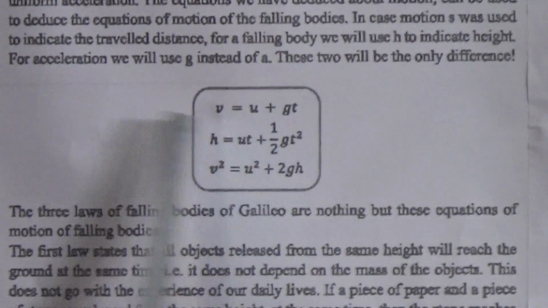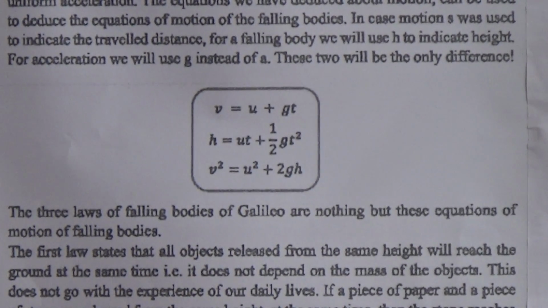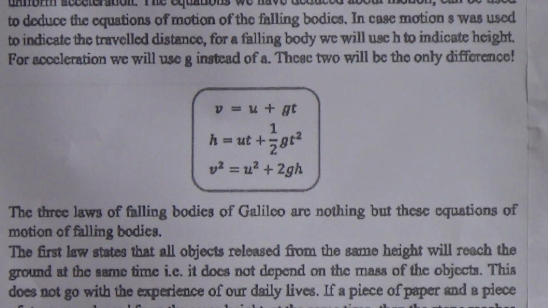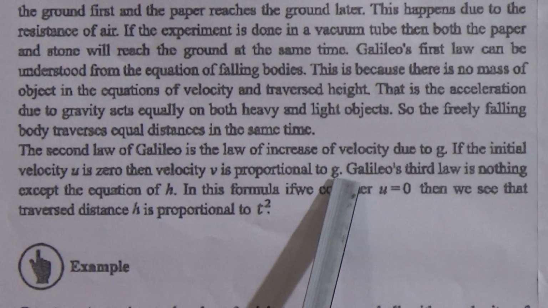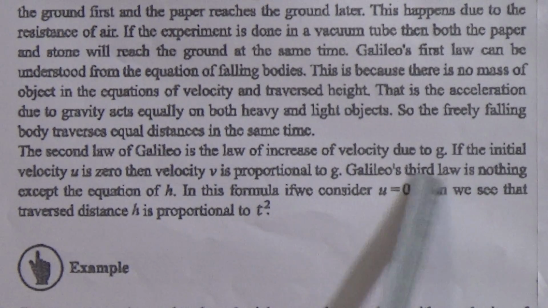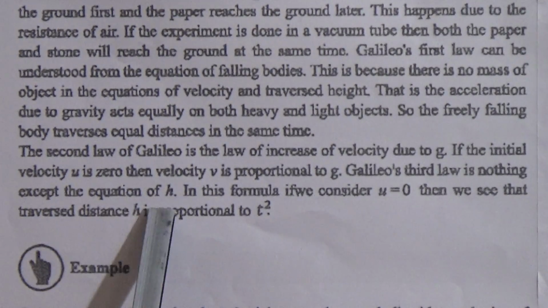The second law of Galileo is the law of increase of velocity due to g. If the initial velocity u is 0, then the velocity v is proportional to g. And Galileo's third law is nothing except the equation of h.